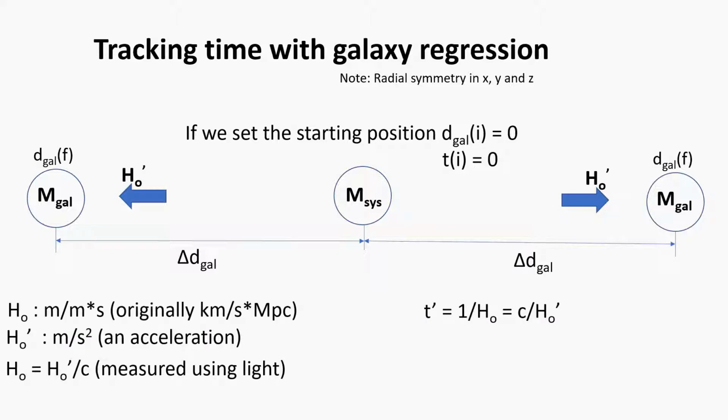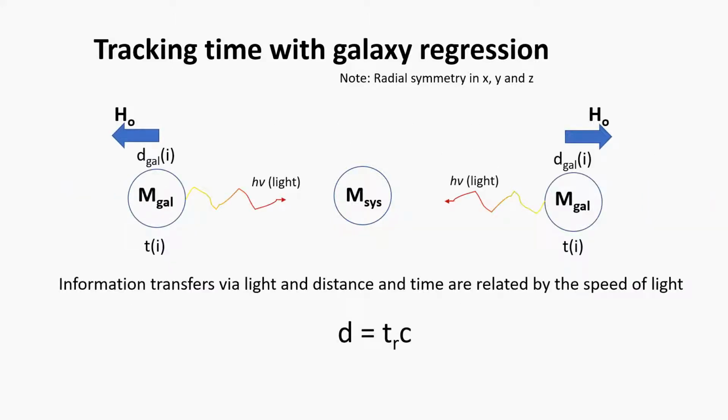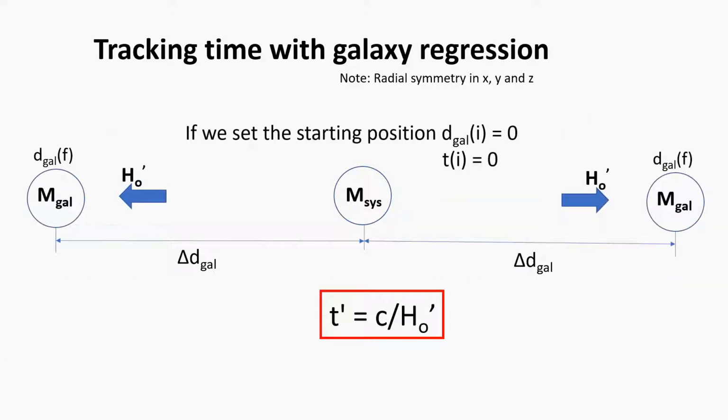Another useful conversion we are going to utilize is taking Hubble's constant and converting it from its distance per second units to an acceleration in terms of meters per second squared. This is done via the speed of light, via the time-distance equation that we introduced earlier, and gives us time as a spatial dimension equal to the speed of light divided by Hubble's constant as an acceleration term, which we will be denoting as H0 prime.